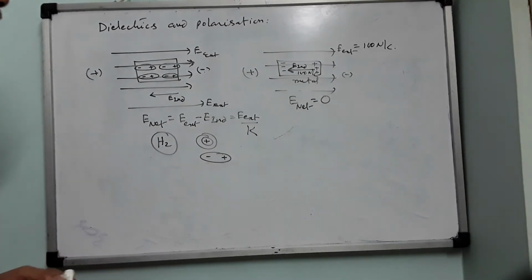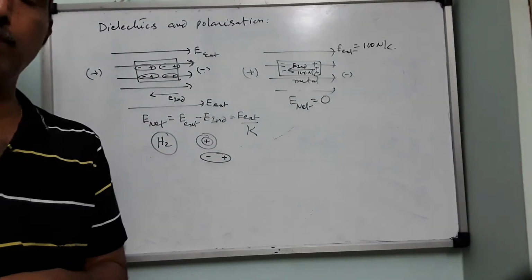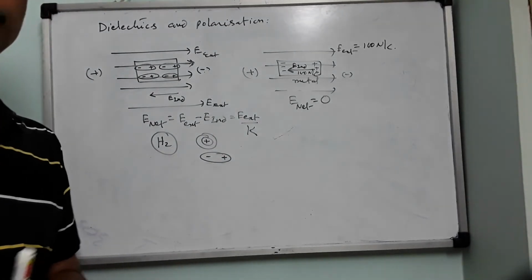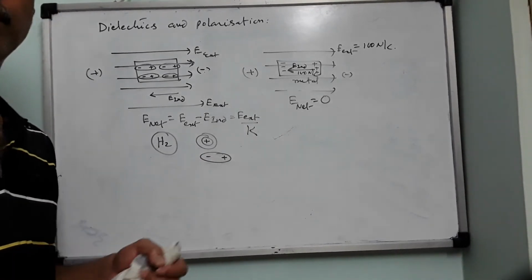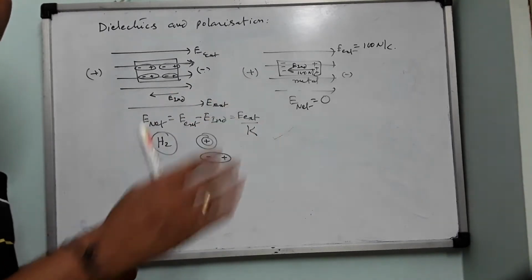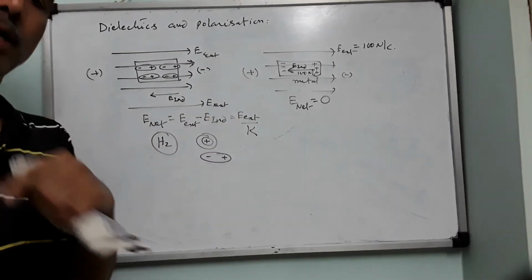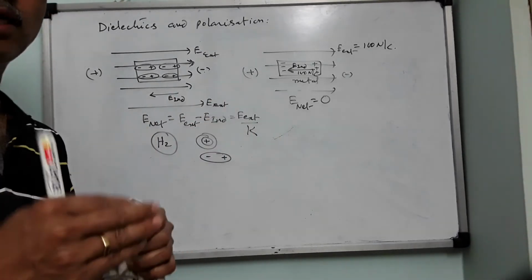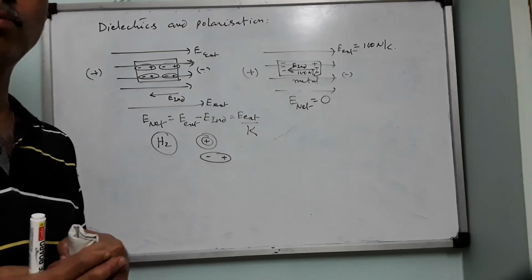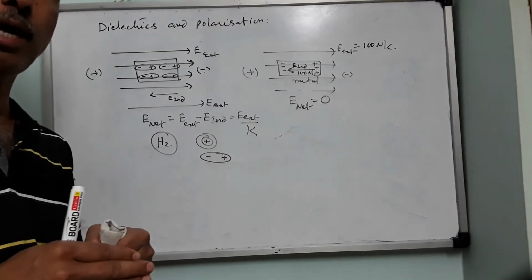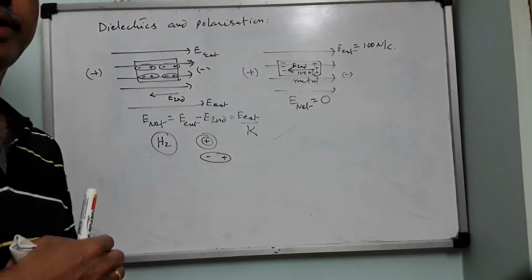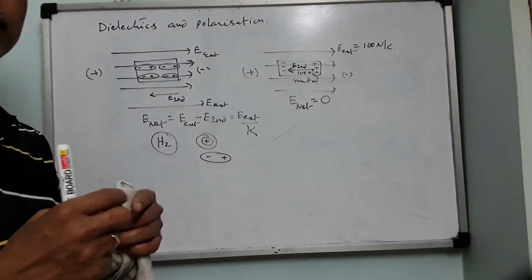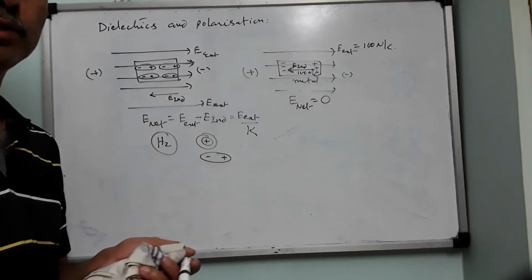Okay, right. So polar and non-polar molecules will be there. Polar molecules are those which readily have a dipole moment, and therefore when placed in a field, an electric field is automatically produced. Non-polar molecules, whose centers coincide, don't have a net dipole moment, but when such non-polar molecules are kept in an external electric field, what will happen? They stretch in such a way that an electric field is produced.